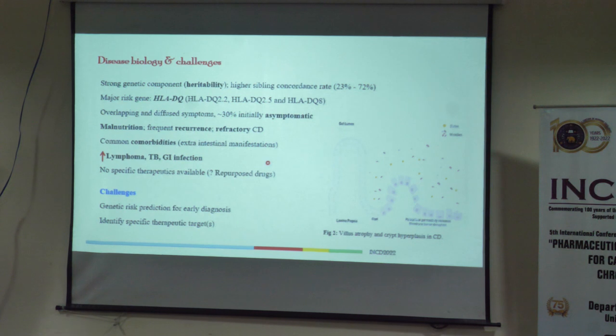The main problem in this kind of condition is that there are several extraintestinal manifestations, including infectious diseases like TB or different GI infections, and also lymphoma. So can we predict this disease? Can we have specific therapeutic targets? Because as the last speaker, Professor Sanjeev, was talking about, the gut is full of microbiota, and many different kinds of competition happen throughout the lifetime, and people may get different infections because of increased transmembrane permeability.